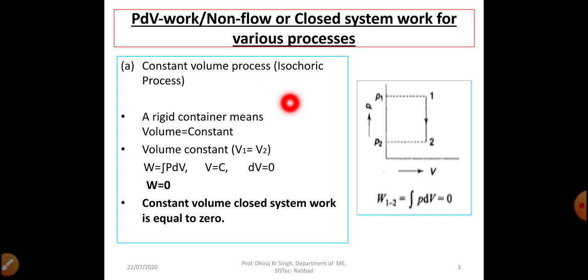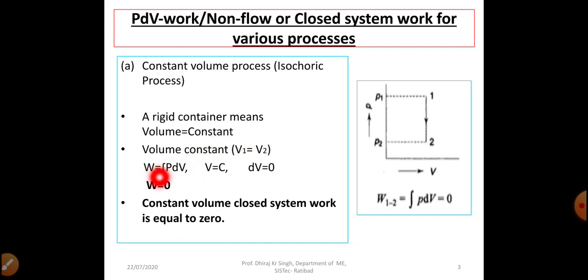If we want to take an example of constant volume, we can take a rigid container, means volume will be constant. Whenever you find a numerical question regarding constant volume process, you will get a word like rigid container. So wherever this word is used, we have to understand that volume is constant.